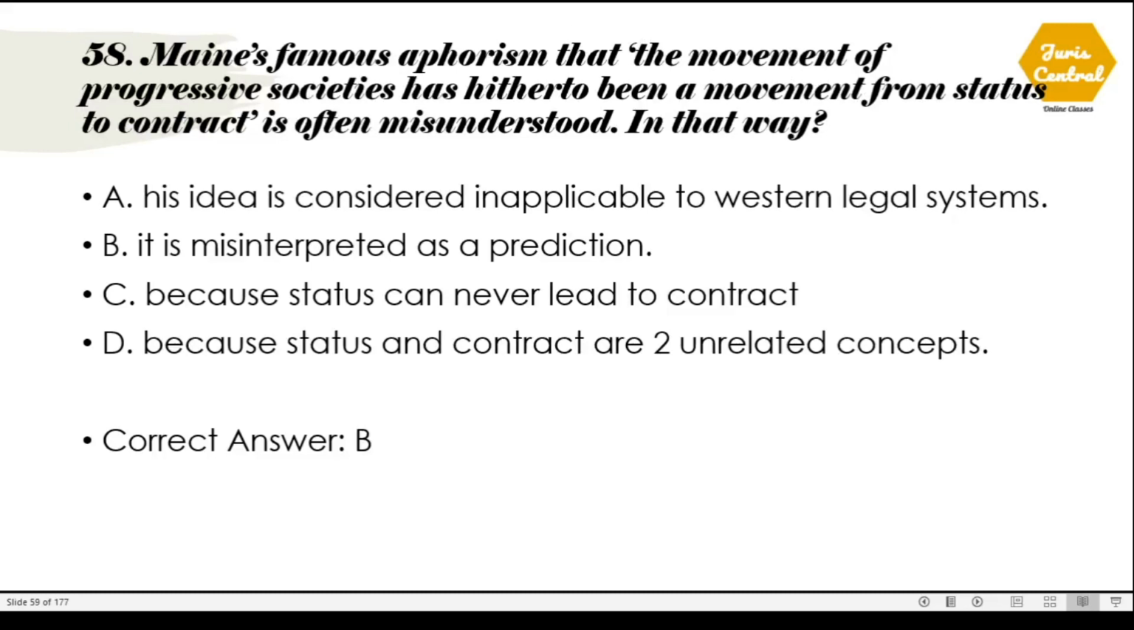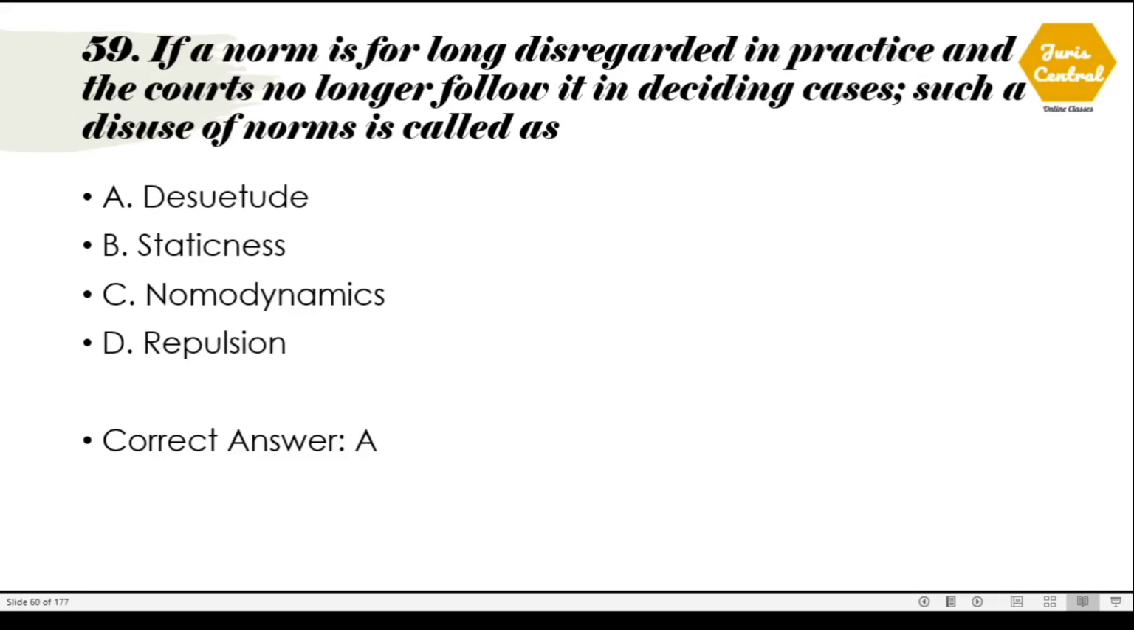58. Maine's famous aphorism that the movement of progressive society has hitherto been a movement from status to contract is often misunderstood in that way. So in which way is it misunderstood? That it is misinterpreted as a prediction, which is option number B. 59. If a norm is for long disregarded in practice and the courts no longer follow it in deciding cases, such a disuse of norm is called as. So such a disuse of norm is called desuetude, which is option number A.